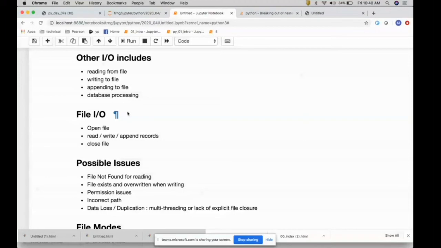So a write operation creates a new file, or if the file exists, it will overwrite the content and put whatever data you have created on that particular run. So: open in write mode, write the records, and finally close it.